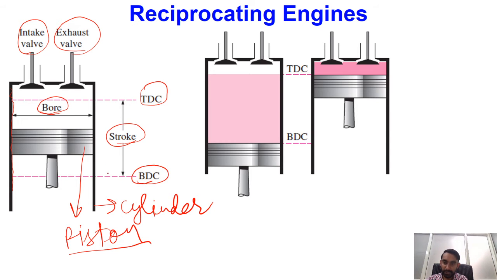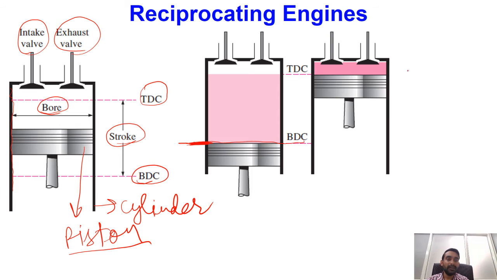Now let us see what happens as the piston moves from top dead center to bottom dead center, and from bottom dead center once again to the top dead center. We will have two extreme volumes. One volume corresponds to bottom dead center, so this position over here corresponds to our bottom dead center.